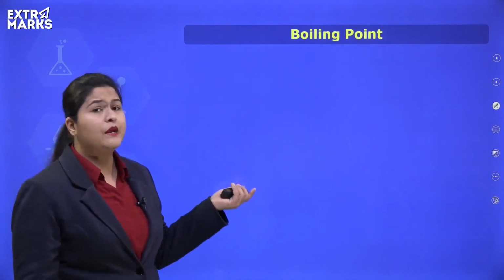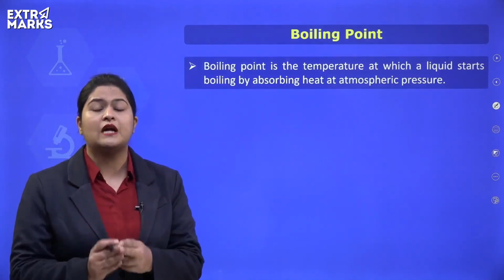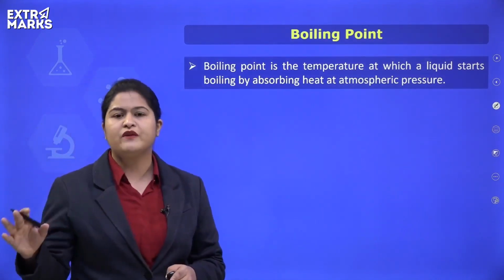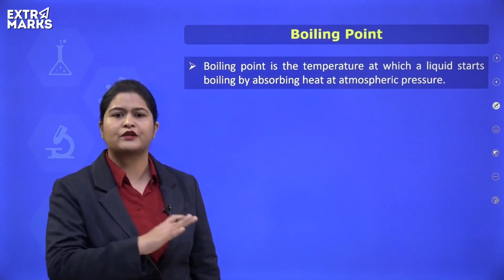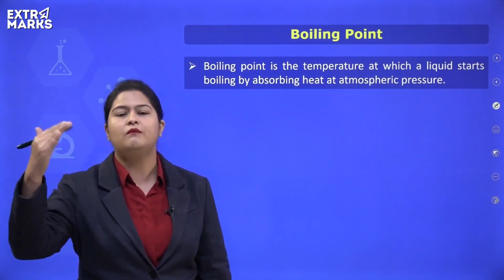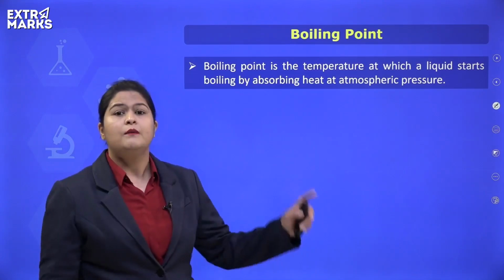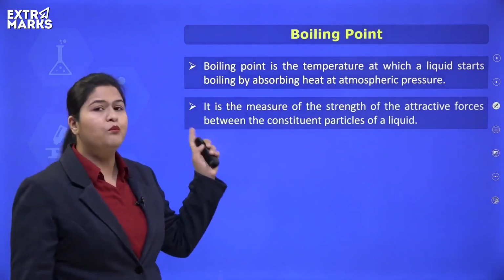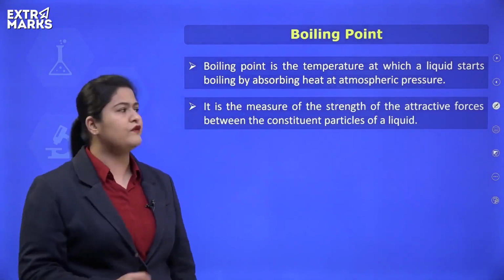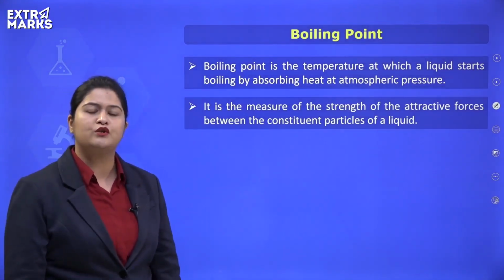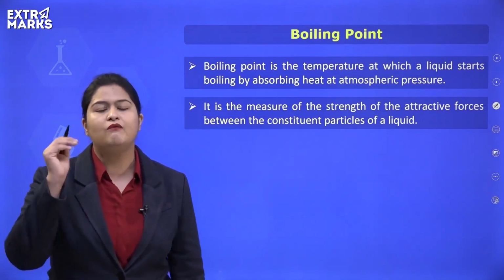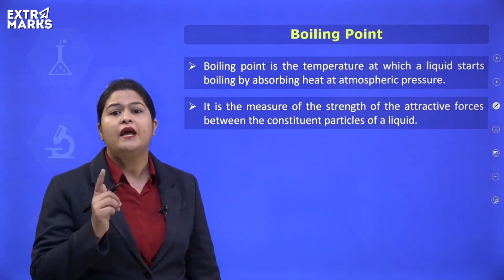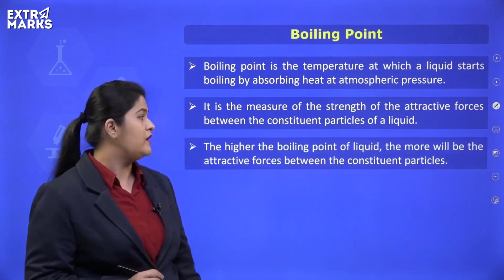Okay? And the temperature at which a substance starts boiling is known as its boiling point. There is no specific temperature at which evaporation takes place. Evaporation can take place at any temperature below the boiling point of the liquid, but boiling takes place at a specific temperature, and the boiling point is the measure of strength of attractive forces between the constituent particles of a liquid. By looking at the value of the boiling point, you can easily comment on the strength of attractive forces existing between the particles of a liquid.